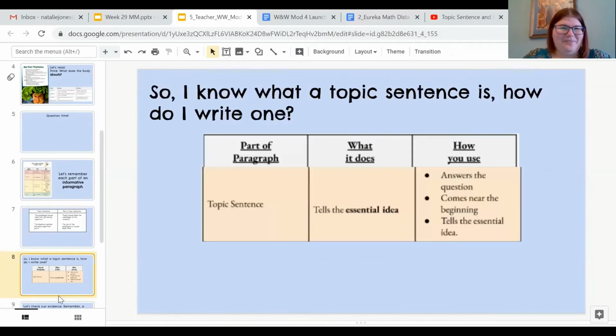All right. So now I know what a topic sentence is. How do I write one? That's a great question. So we said we were going to zoom in on our topic sentence, and it tells the essential or the important or the main idea, the most important thing. We make sure we answer the question. It comes near the beginning, and it tells the essential idea.